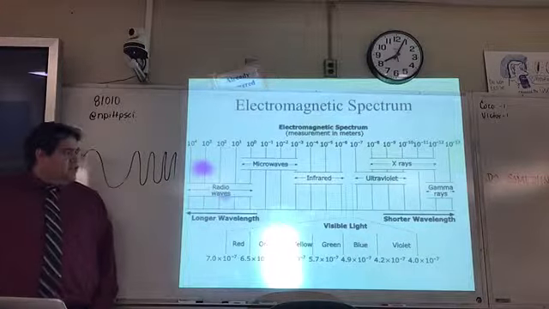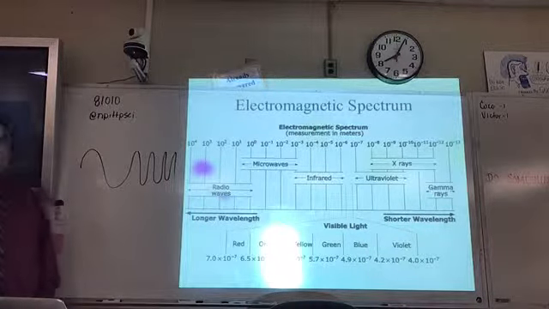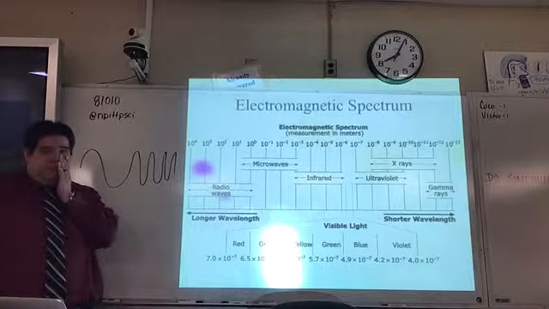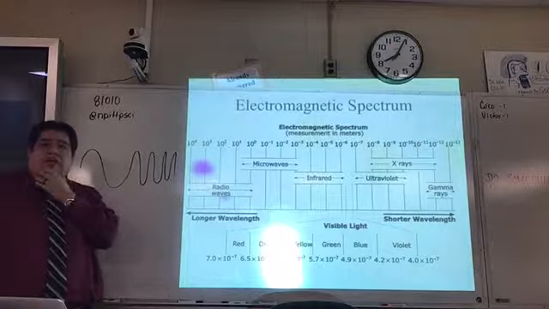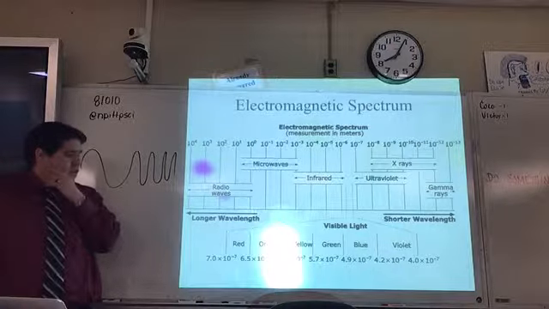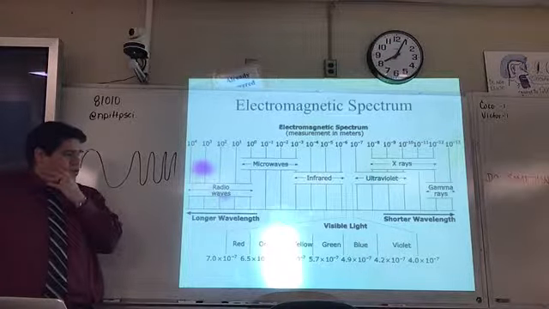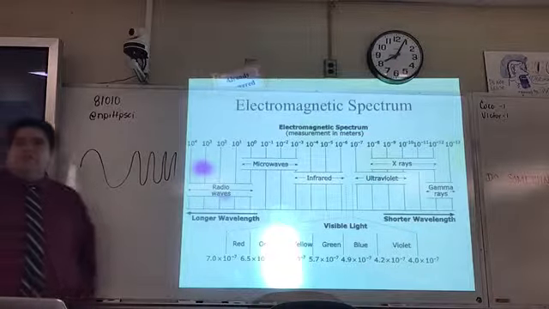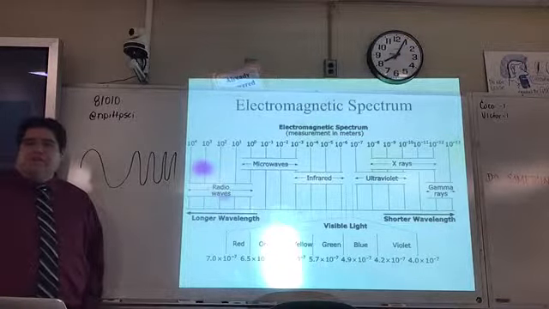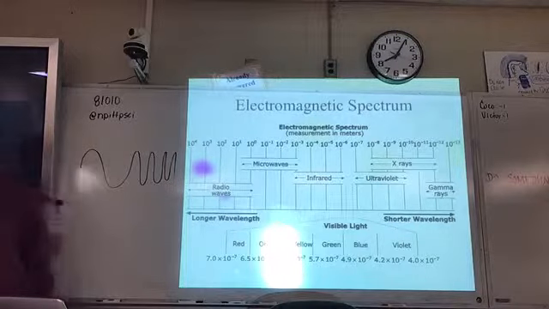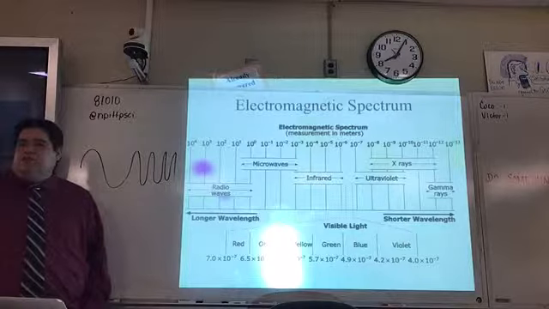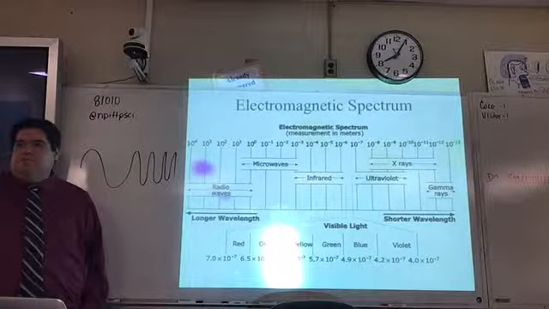Victor, let's go with microwaves and ultraviolet. Do you see it? Which one of those has a higher frequency? Ultraviolet. Good job. Alondra, you got orange and green. Which one of those has a lower frequency? Orange. Donovan, you have red and infrared. Which one of those has the higher frequency? High frequency, that'd be red.